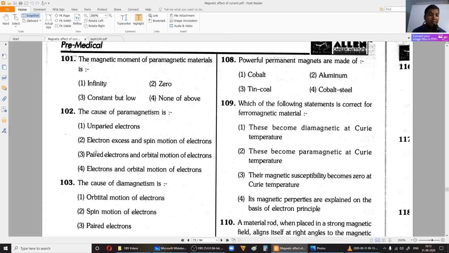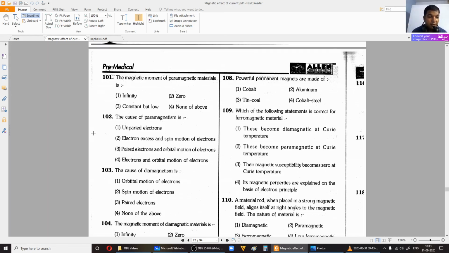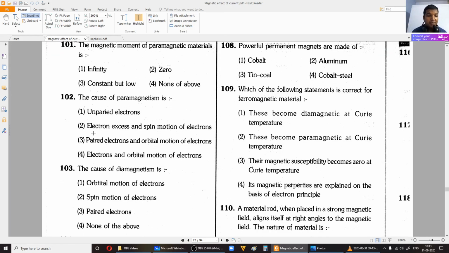Now here, the 102nd question: the cause of paramagnetism is. See, when they speak of paramagnetism or diamagnetism, you should assume that the sample has been kept in the external magnetic field. So unpaired electrons, is it so? Let us see all the options. Electrons excess and spin motion of electrons, paired electrons and orbital motion of electrons, electrons and orbital motion of electrons.